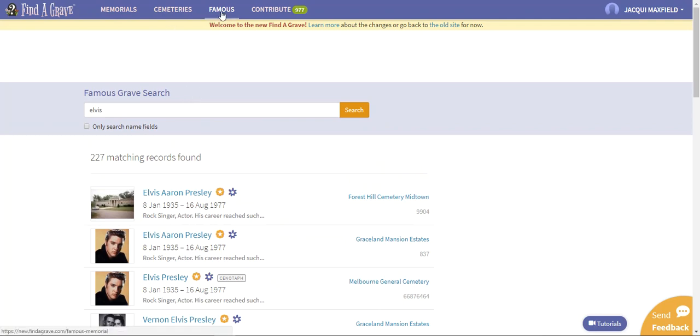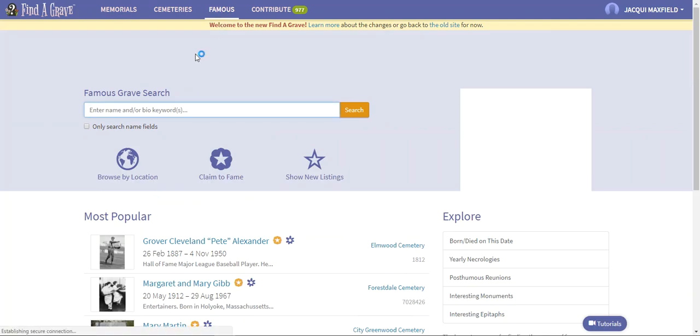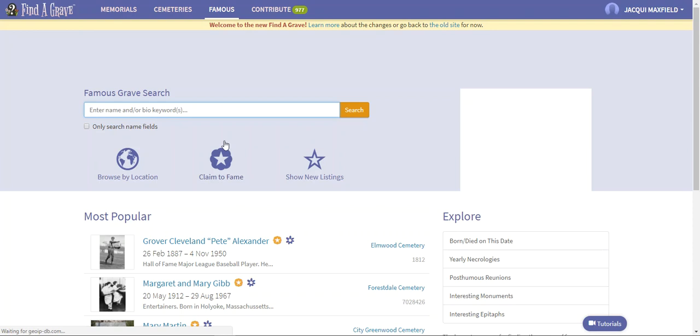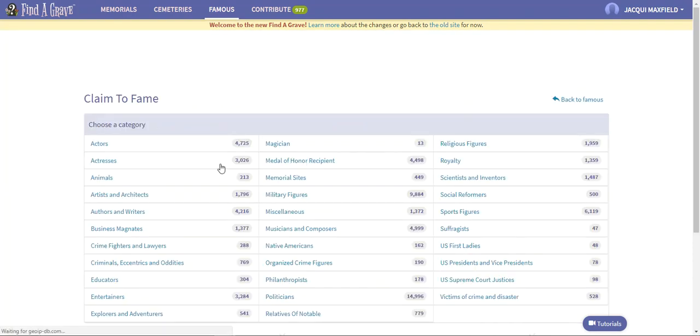Okay, so now I'm going to come back to famous because I want to get back to that previous screen. So these are three ways that we can search. We can go by location. You can click on there and it'll take you to North America, South America. You can come through and click there and you can search for people who have passed away. You can go into claim to fame and you can say, I want to see all sports figures who have passed away.